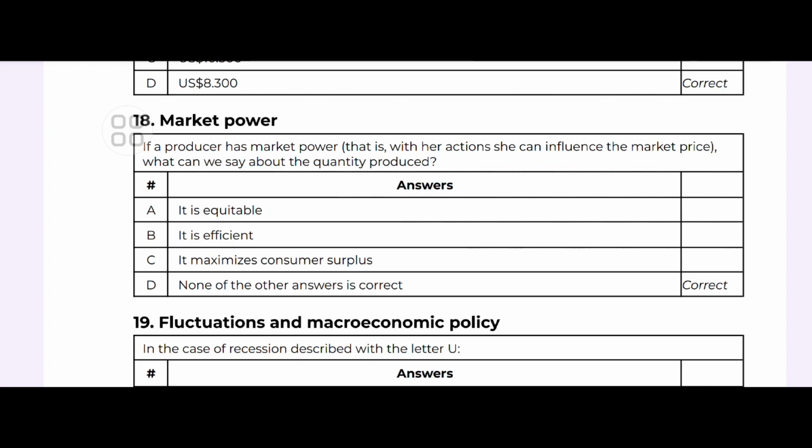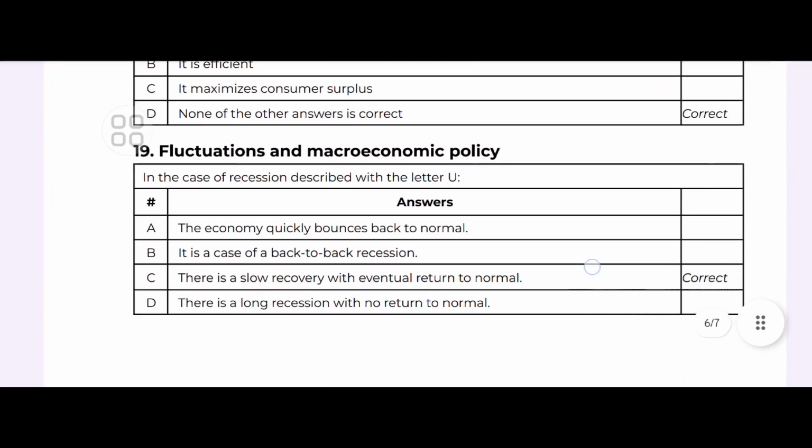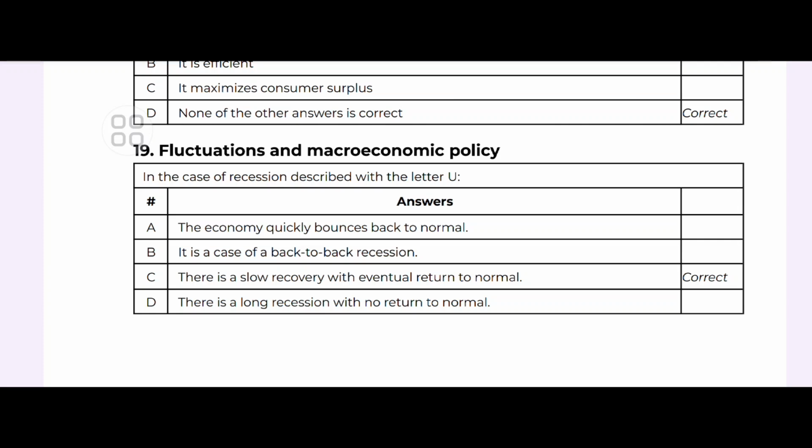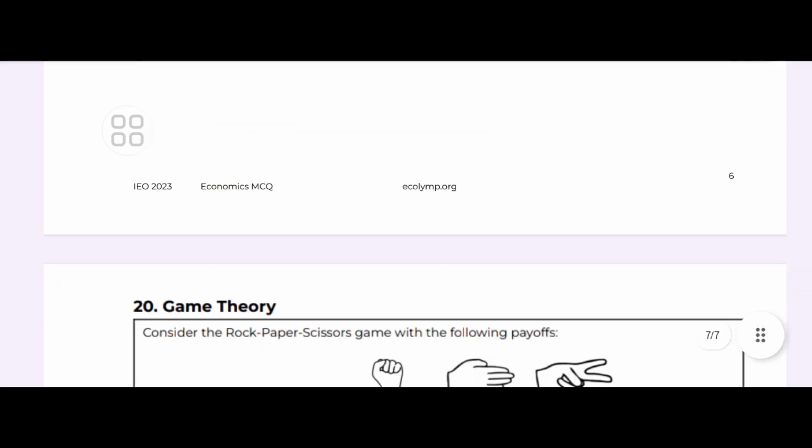Fluctuations and macroeconomic policy. In the case of a recession described with the letter U, the economy will quickly bounce back to normal; it is a case of back-to-back recession; there is a slow recovery with eventual return to normal; or there is a long recession with no return to normal. Obviously, the answer is there is a slow recovery with eventual return to normal.